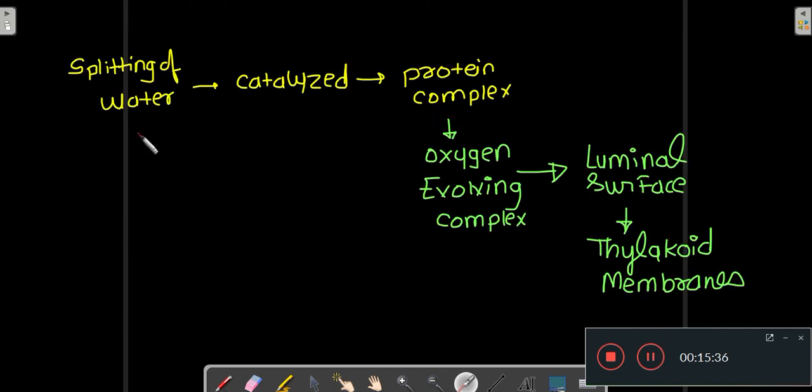Now the splitting of water is catalyzed by a protein complex. That protein complex is known as the oxygen evolving complex. Now this oxygen evolving complex is located at the luminal surface of the thylakoid membrane. So the luminal surface of the thylakoid membrane has this oxygen evolving complex, which is a protein complex which catalyzes the splitting of water.